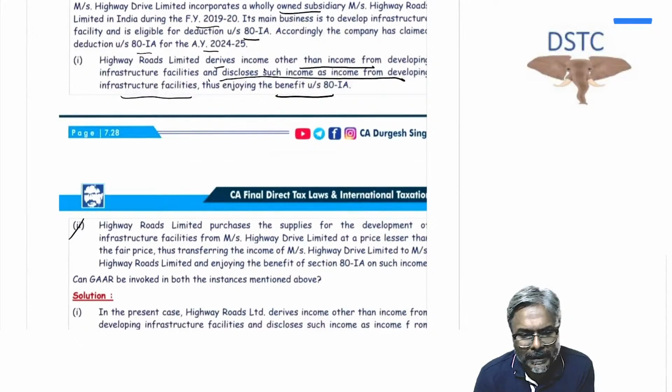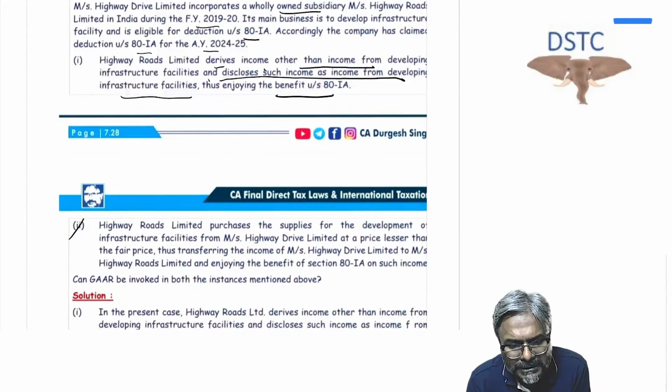Point number 2. Highway Roads Limited purchases the supply for the development of infrastructure facility from Messrs. Highway Drive Limited at a price lower than the fair price, thus transferring the income of Messrs. Highway Drive Limited to Messrs. Highway Roads Limited and enjoying the benefit of what? ATIA.